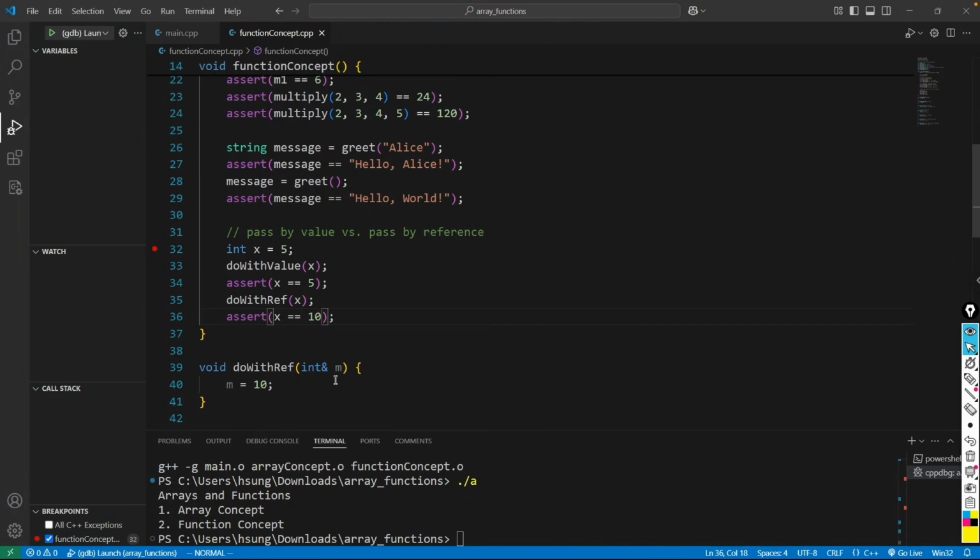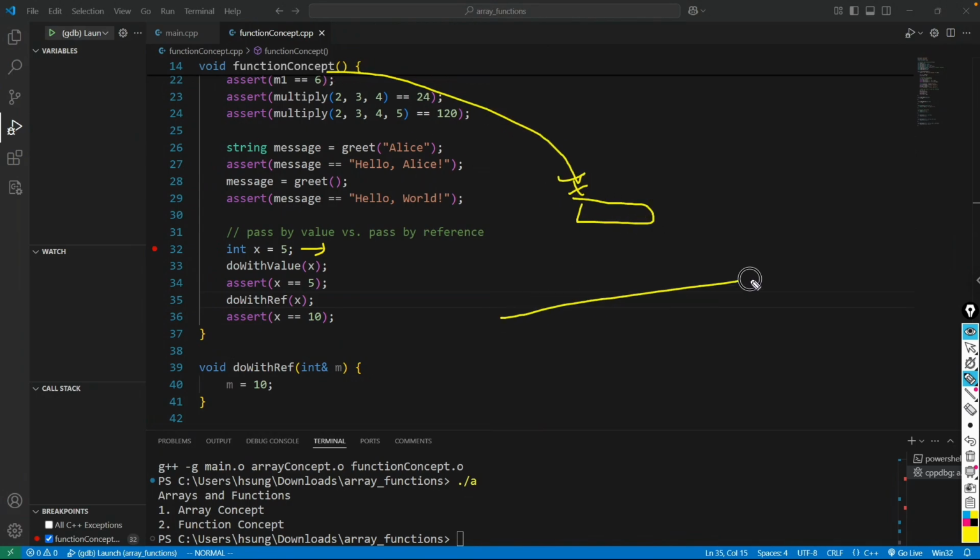What's happening is the definition of the parameter. If you give an ampersand, we call this a reference variable. Reference variable means when the function is called, the variable used in the function call is passed as is, not just a copy of the value. So if I draw the picture in the computer memory, at this moment variable x is defined in the function concept function.